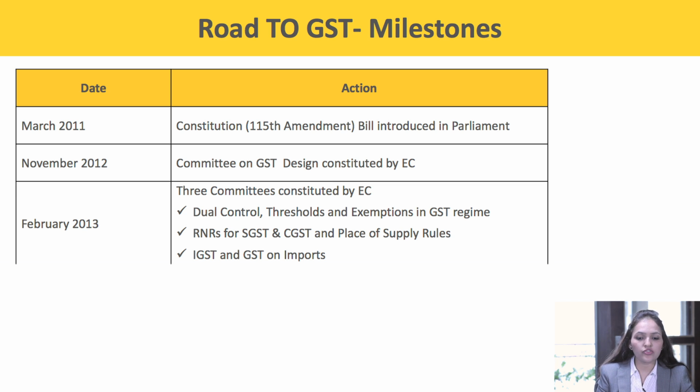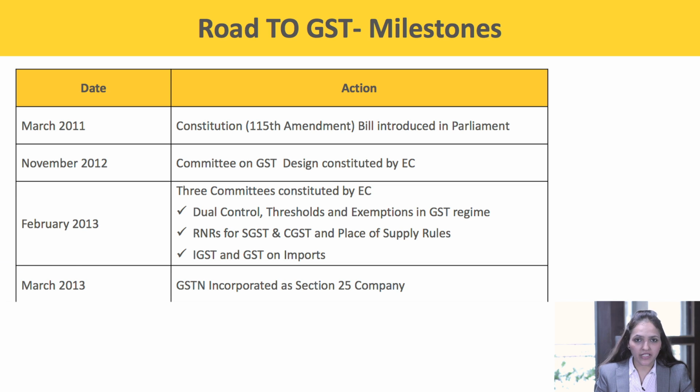In February 2013, three committees were constituted by the Executive Committee. First, dual control, thresholds and exemptions in GST regime. Second, revenue neutral rate for SGST and CGST and place of supply rules. Third, IGST and GST on imports. Now, in March 2013, GSTN was incorporated as a Section 25 company. GSTN is the backbone of GST. It was incorporated on 28th of March 2013.